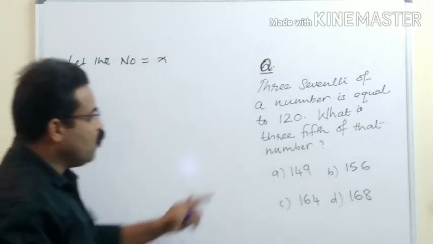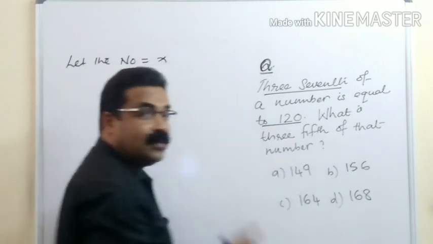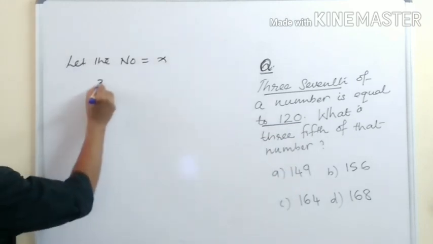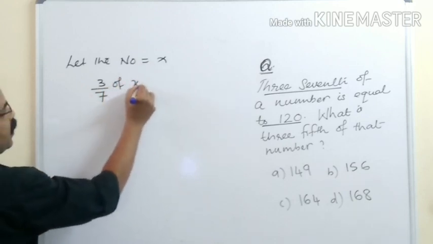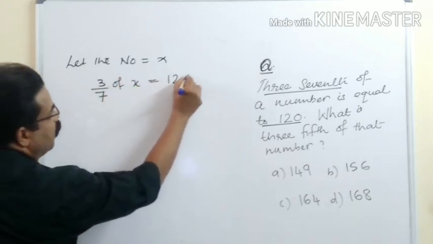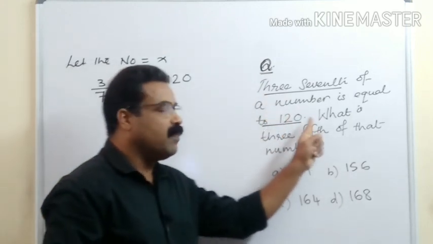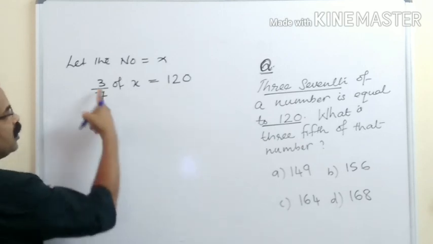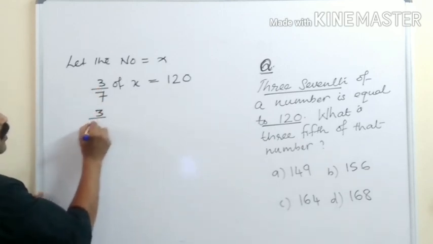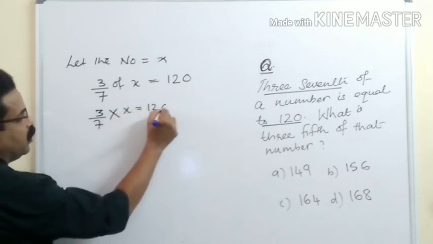Now what is given? 3/7 of the number is 120. So 3/7 of x is equal to 120. I can write it as 3/7 into x is equal to 120.